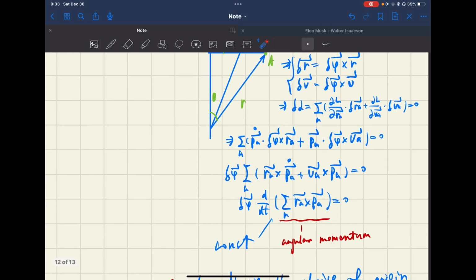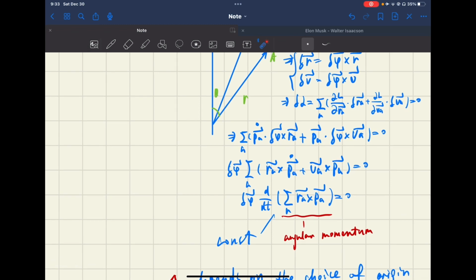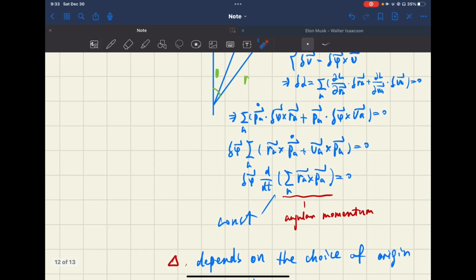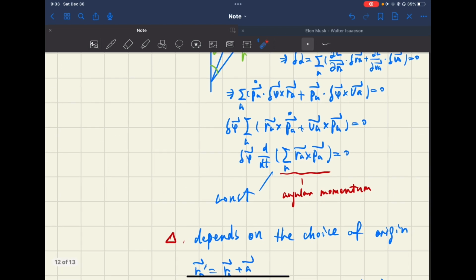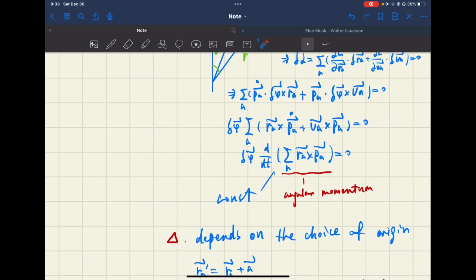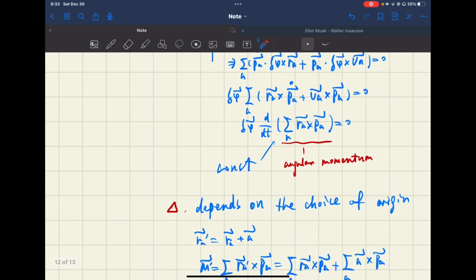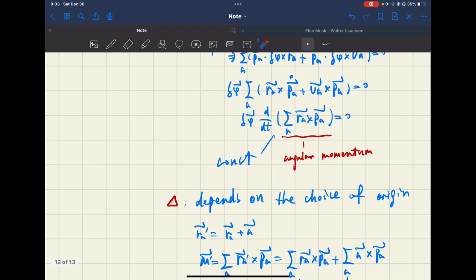And then we take delta phi out of the bracket to the front, and rewrite all this, but in different orders because we took that out. So we need to consider the directions for the cross product. So it will look like this, and we notice that velocity is the derivative of coordinates, and these two are also taking the derivative. So it's the total derivative with respect to time of the sum of r_a, the vector r_a times the momentum. So this term is constant, and this is called the angular momentum.